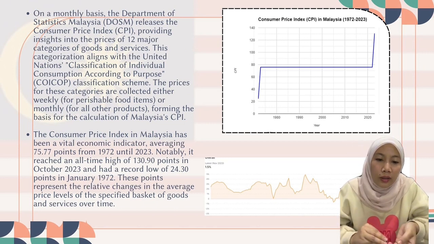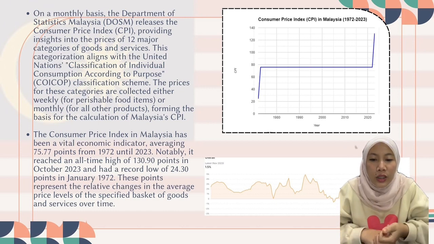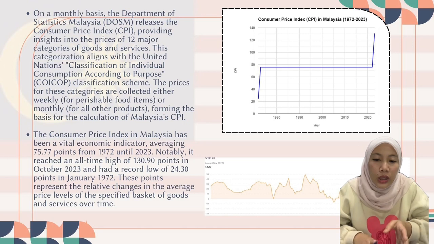This reflects the relative change in the average price level of a specific basket of goods and services over time. In conclusion, the regular publication of the CPI by DOSM, aligned with the COICOP classifications, offers a comprehensive snapshot of price movement. The index, with its weighted components, serves as a valuable tool for policymakers, businesses, and the public to track changes in the cost of living and economic trends over time.